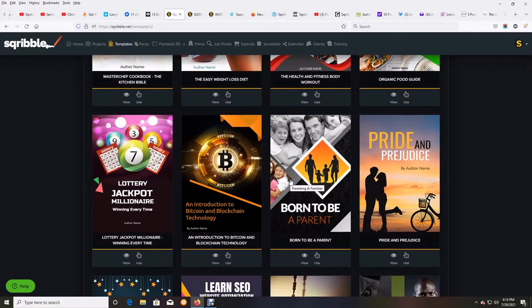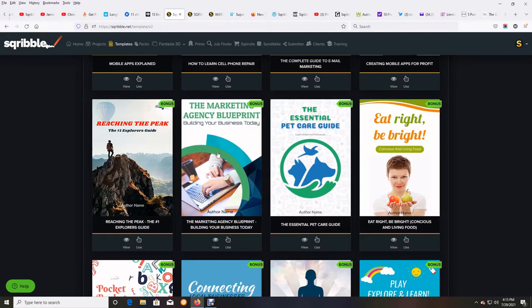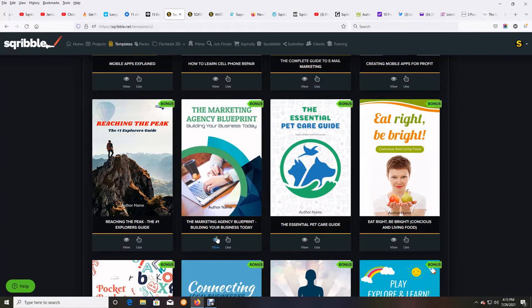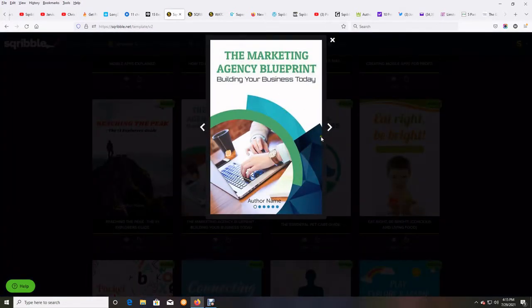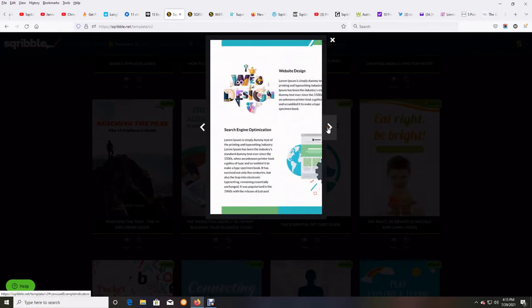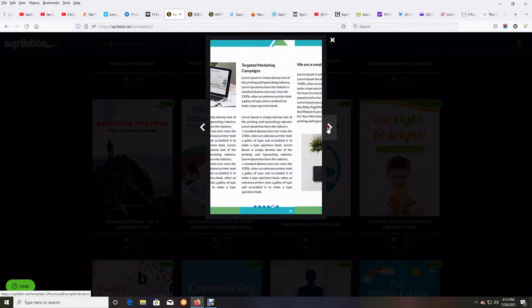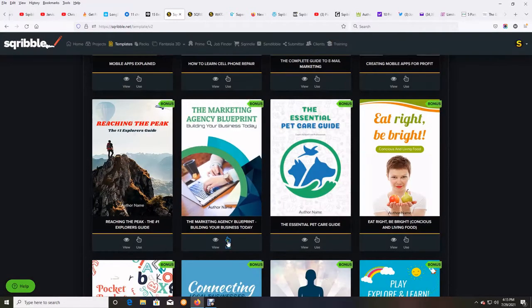So let me look. I think I'm going to click on this one right here. You can view them by just clicking on this view button here, and then you see these little arrows. You can go to the right and see the next page, the kind of design and layout that is available. So I'm just going to click on Use.